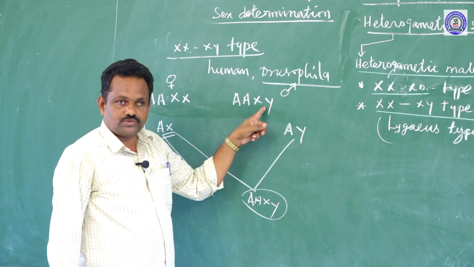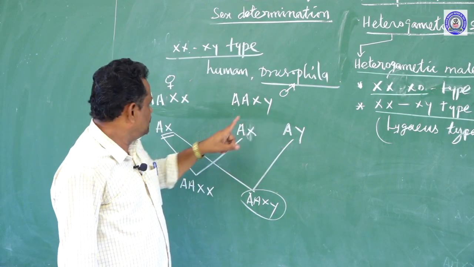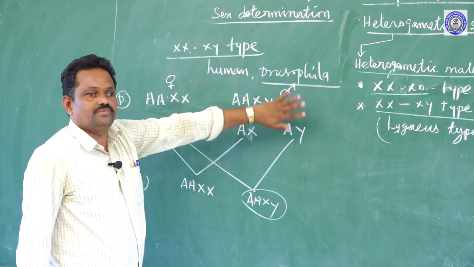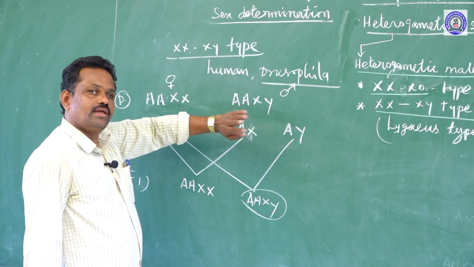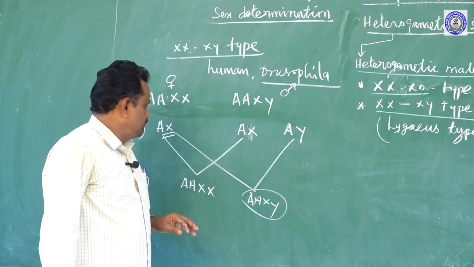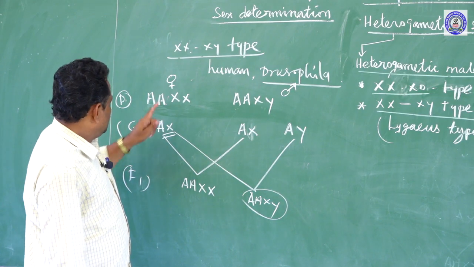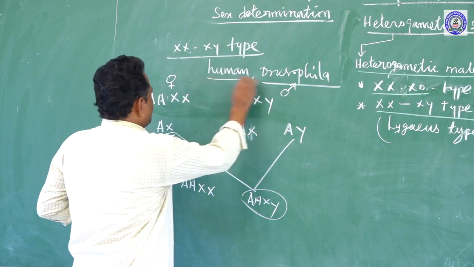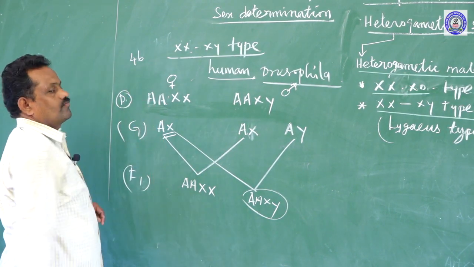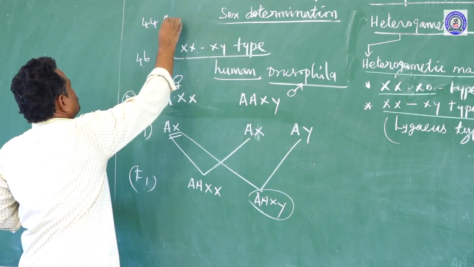Here the Y chromosome is responsible for determining maleness or femaleness in human beings, but in Drosophila a different system is operating. There is no sex-determining gene on the Y chromosome; rather, the ratio between the autosomes and X chromosomes is responsible for determining maleness or femaleness in Drosophila. If you take a human being, as I said earlier, the total number of chromosomes is 46. Out of 46, 44 chromosomes are autosomes.